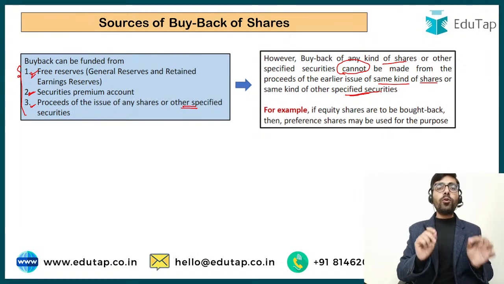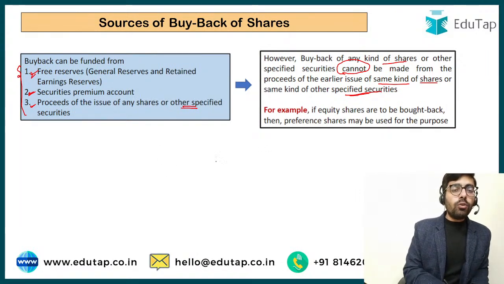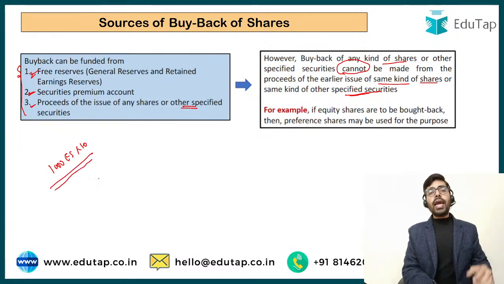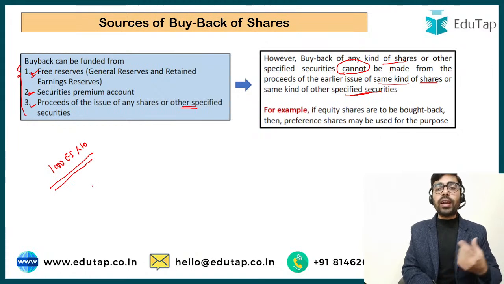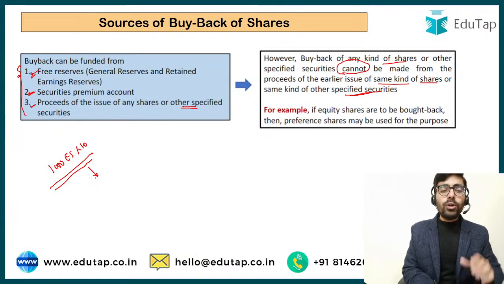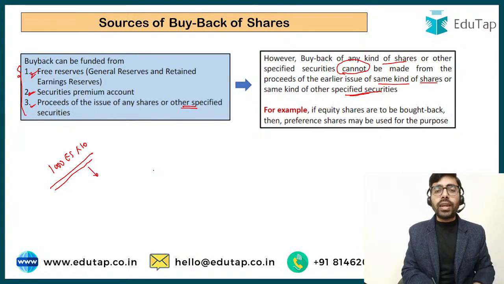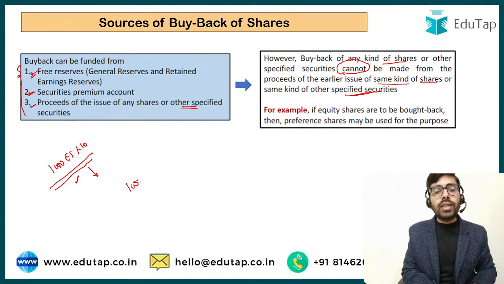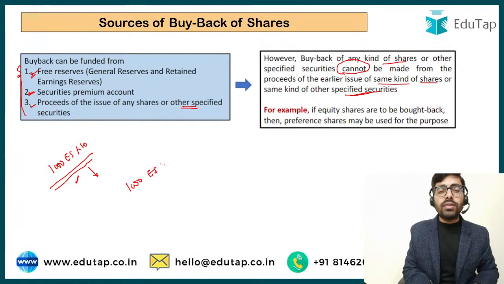So basically you cannot play the cap-swapping game. What does that mean? You came up with an issue of 1000 equity shares of rupees 10 each. Okay, and now what happened is that you did not like the shareholders, and now you want to retire those shareholders. And what are you trying to do? You are buying back the shares from these shareholders, and you are coming up with another issue of 1000 equity shares of rupees 10 each. So this is something which is not permitted.